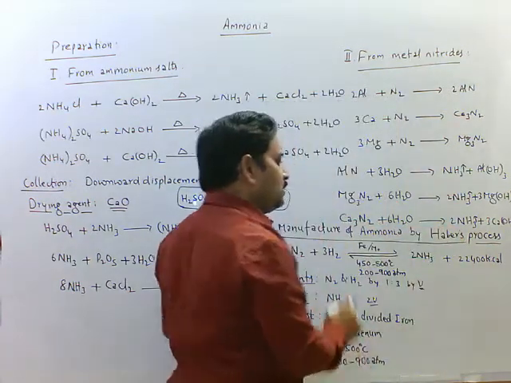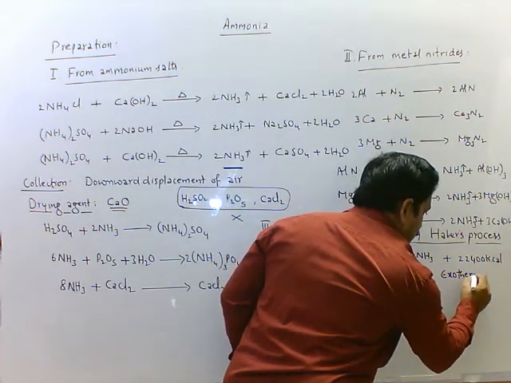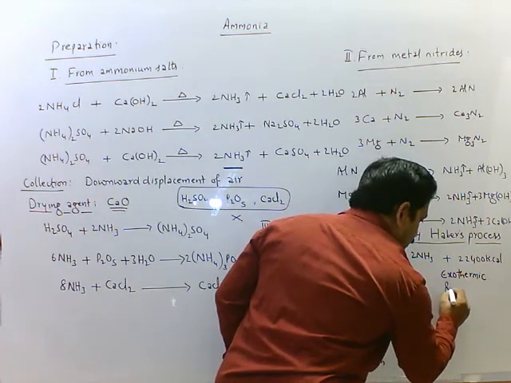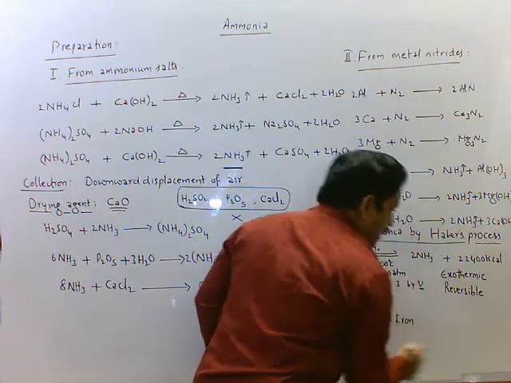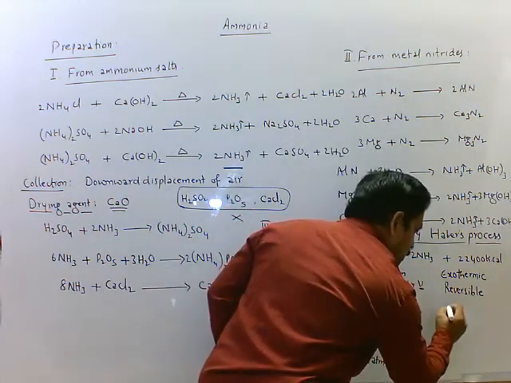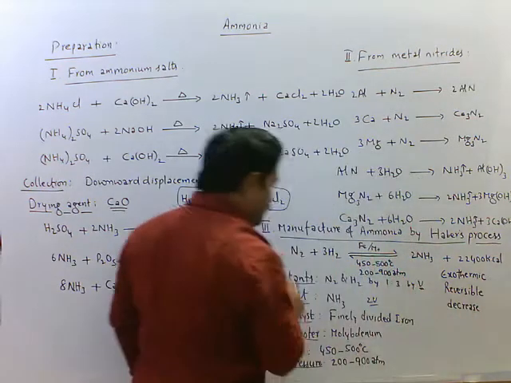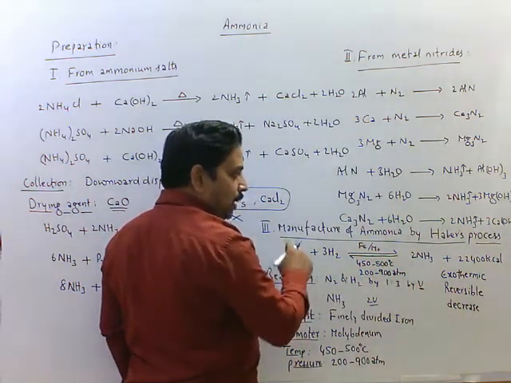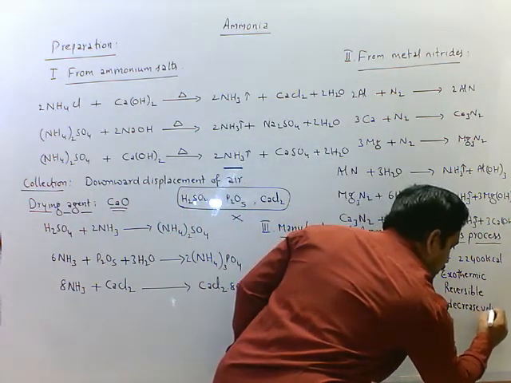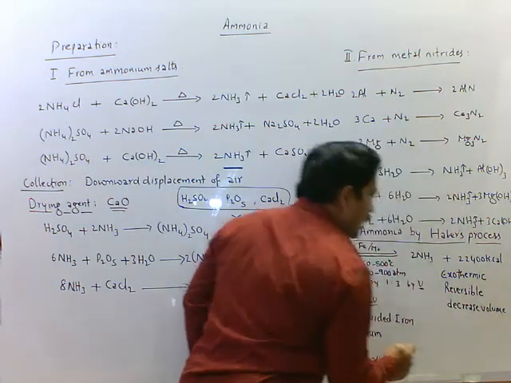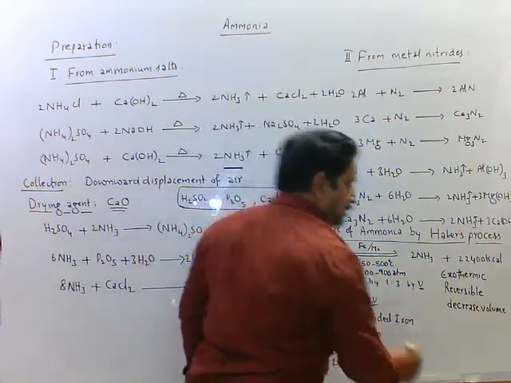Here this reaction is exothermic in nature, exothermic and also reversible, and the process proceeds through decrease in volume. Why? Because here it is 1 volume plus 3 volumes, total 4 volumes, and the formed gas is 2 volumes. So a decrease in volume we can observe in this process. And the favorable conditions are low temperature and high pressure.